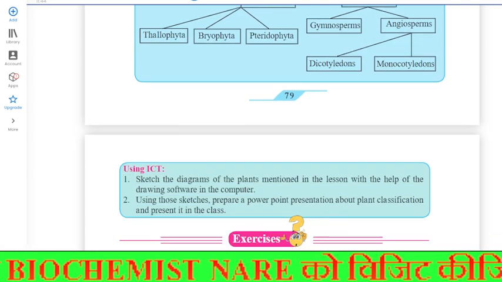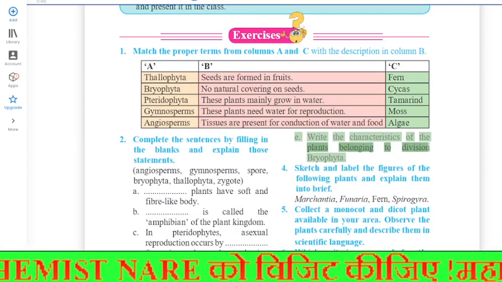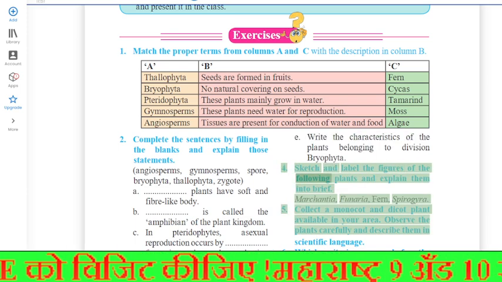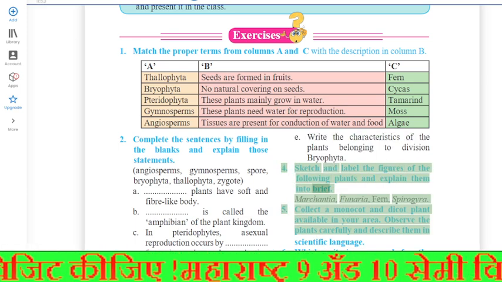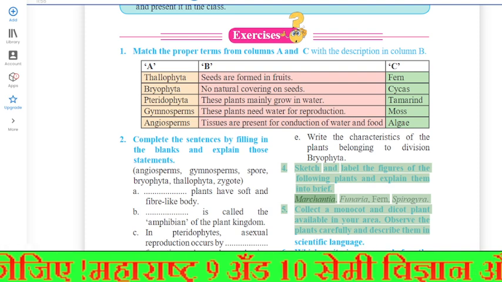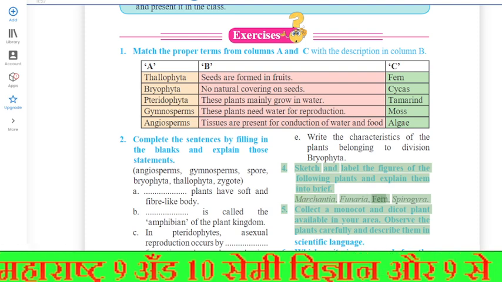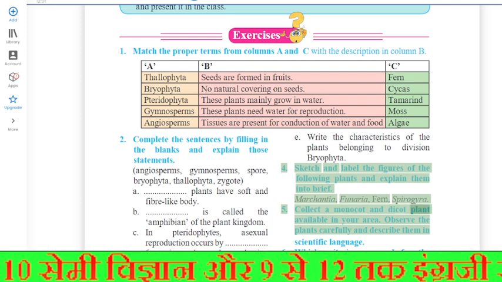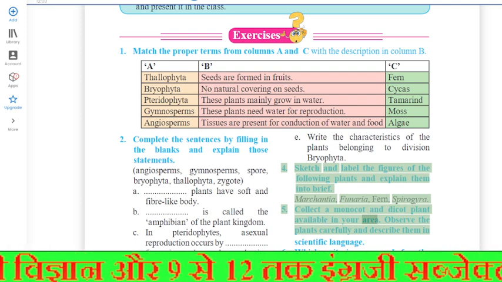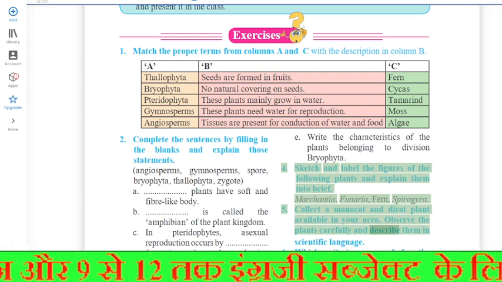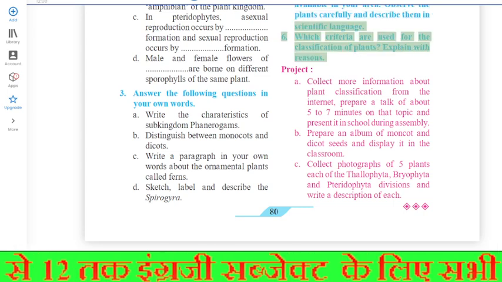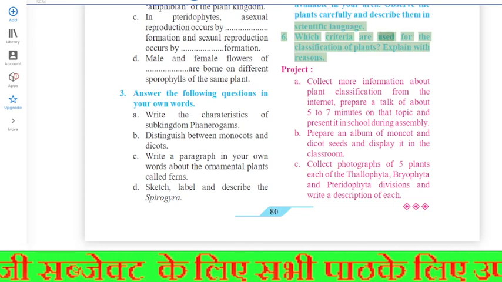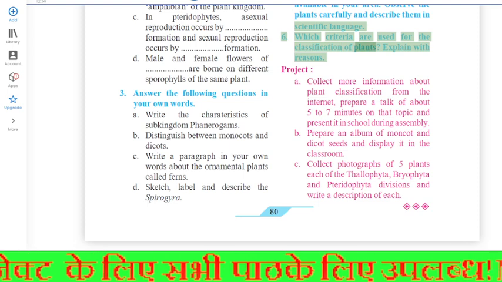E. Write the characteristics of the plants belonging to division Bryophyta. 4. Sketch and label the figures of the following plants and explain them in brief: Marchantia, Funaria, Fern, Spirogyra. 5. Collect a monocot and dicot plant available in your area. Observe the plants carefully and describe them in scientific language. 6. Which criteria are used for the classification of plants?